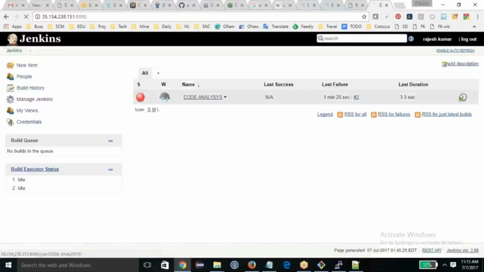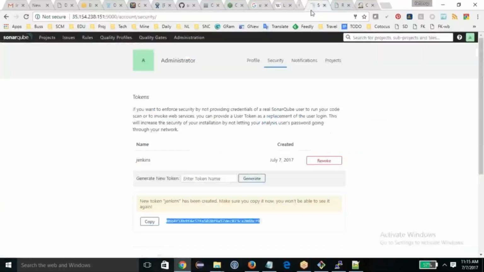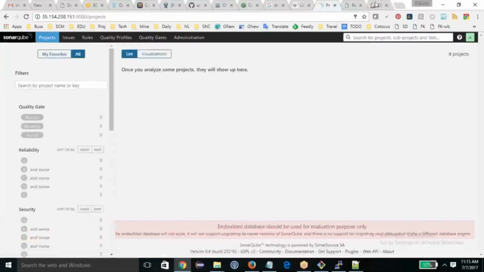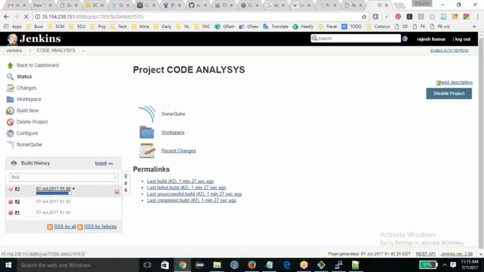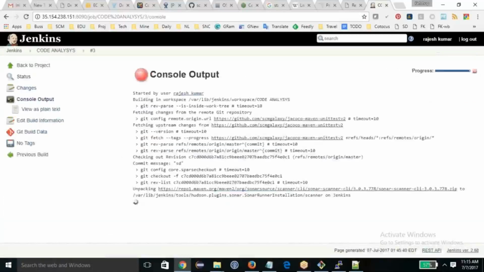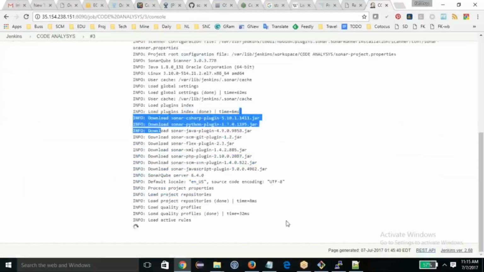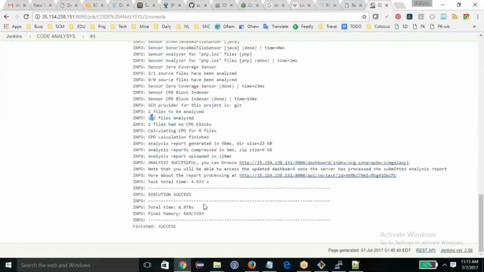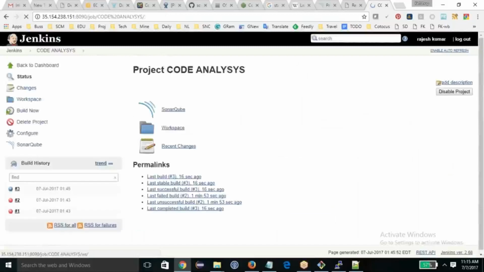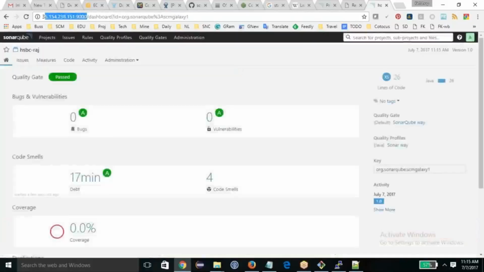Now I go and run this, and you see that on the SonarQube server homepage, you have nothing, no projects. So just run it. Yes, and I can see this console output. Checked out, it is installing the Sonar scanner, running this Sonar scanner, gathering the reports. I can see that 2 files are there in the source. So everything is okay. Now it's successful. Now you want to check out the reports of the static code analysis. Click on the SonarQube icon. It will redirect to the SonarQube server and this is the report.